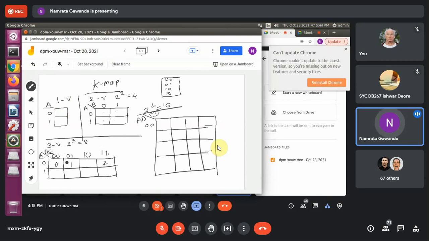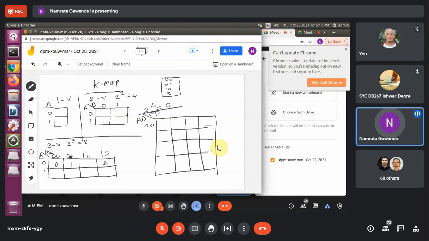So in the K-map, in the adjacent cells, these are the adjacent cells, right? There should always be only 1 bit difference. There should not be more than 1 bit difference. So in the structure of the K-map, that's the logic behind this. Always this will be given as 1, 1 and this will be given as 1, 0. So always here 0, 0, 0, 1, 1, 1 and 1, 0. This will be considered as this.